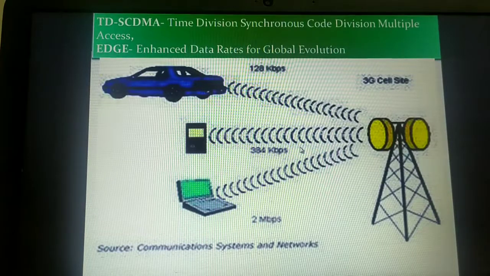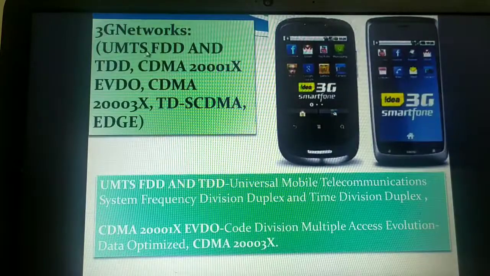We'll see one of the networks, that is UMTS, the Universal Mobile Telecommunication System. This was a broadband connection provided by the 3G, which worked completely on packet switching technology. In 3G almost all the networks supported packet switching, supporting text messages, digitized voice, videos, multimedia, 3D gaming, web browsing and surfing with high speed data transfer rate, emails, and video conferencing.